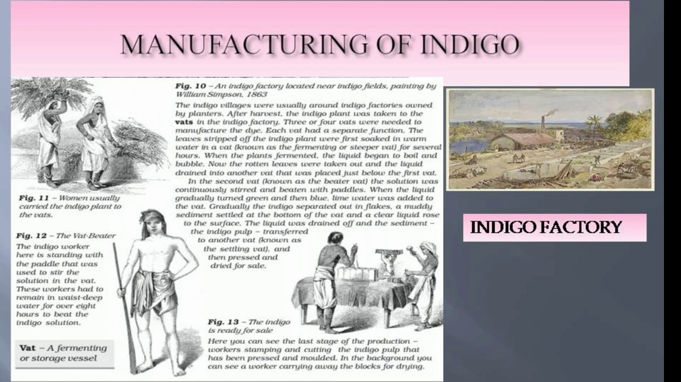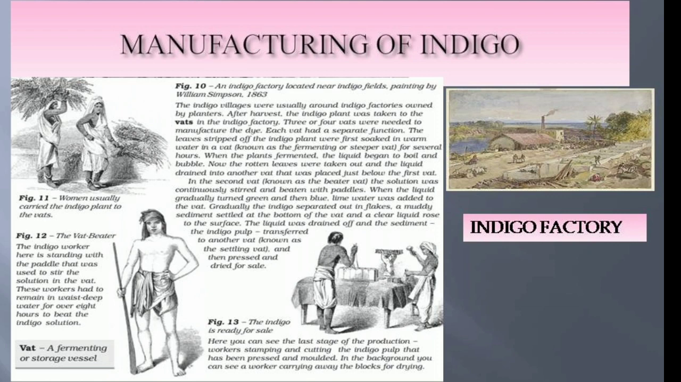When the liquid gradually turned green and blue, lime water was added to the vat. Gradually, the indigo separated out in flakes, a muddy sediment settled at the bottom of the vat, and a clear liquid rose to the surface. The liquid was drained off and the sediment, the indigo pulp, was transferred to another vat known as the settling vat, and then pressed and dried for sale.